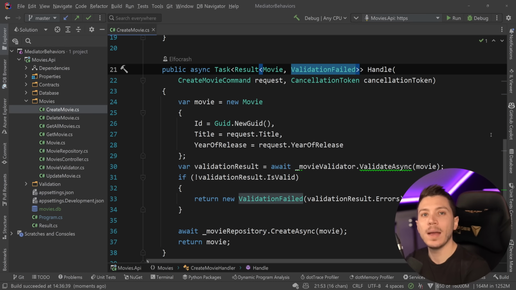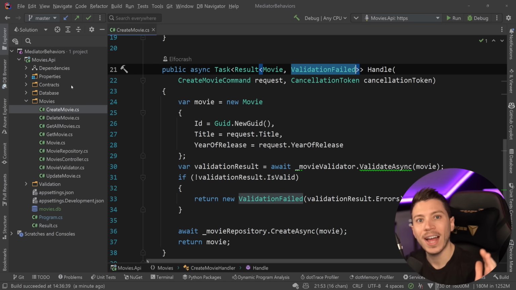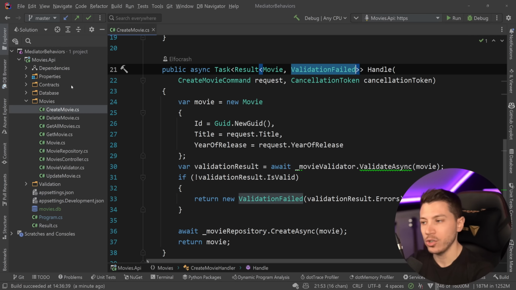So what is a pipeline behavior? Well, as the name implies, because MediatR really works in a pipeline where you can have things happening before and after your handler, you can implement things like logging or metrics collection, or even validation, which we're going to see in a future video, using those behaviors. Let's look at the code.